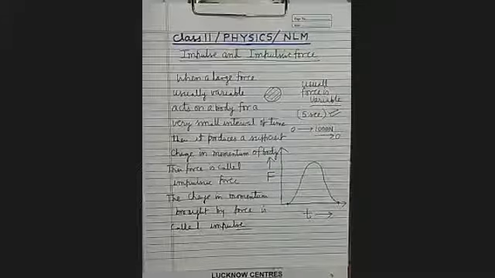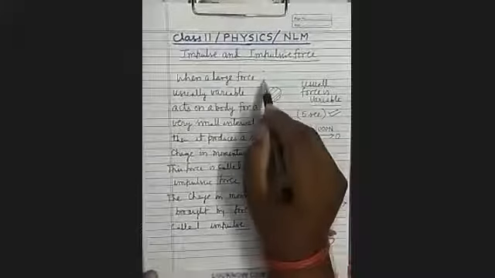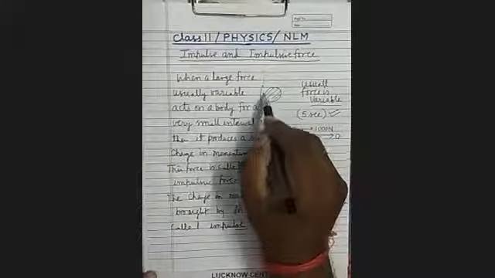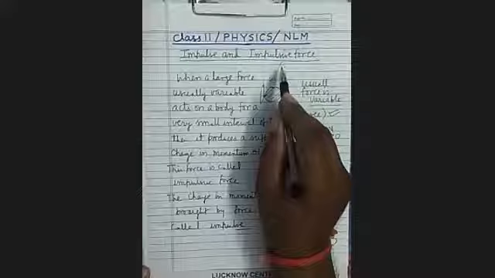You can feel it if you hit a cricket ball with the bat very hardly. As soon as the bat comes in contact with the ball, its magnitude is 0. But then it increases to some very high value and then once again decreases and becomes 0.